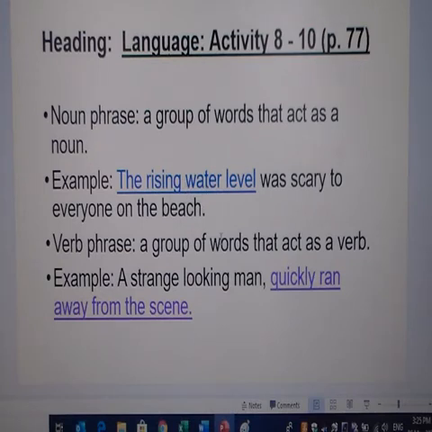Your verb phrase is a group of words that act as a verb. As you will remember, a verb is our doing or our action words in our sentences. So in this example, a strange-looking man quickly ran away from the scene. Our verb in the sentence, strictly speaking, is the word ran, past tense of run. Quickly is an adverb. Remember, it describes our verb. But in the sentence, quickly ran away from the scene, it is an entire phrase that acts as a verb in the sentence.